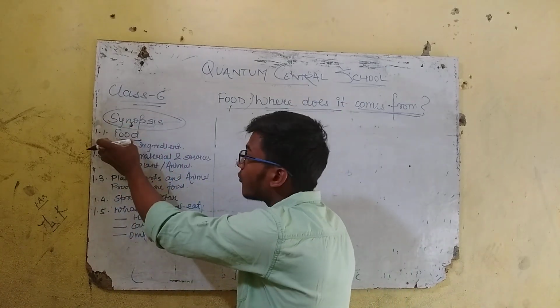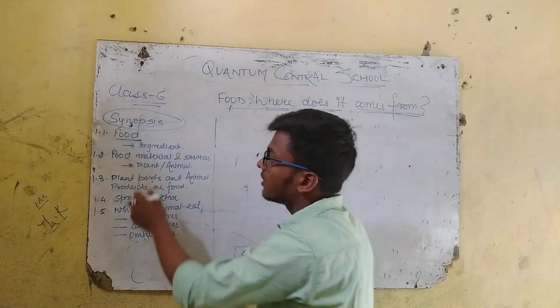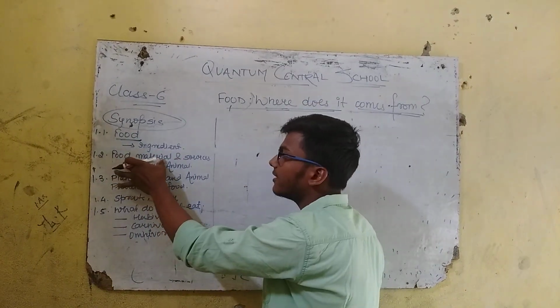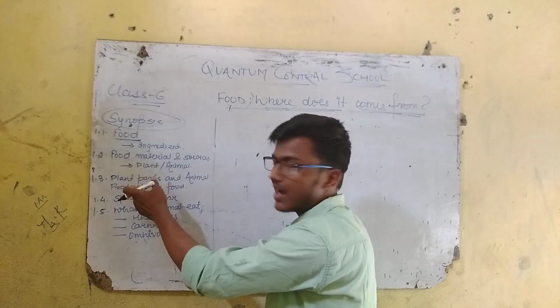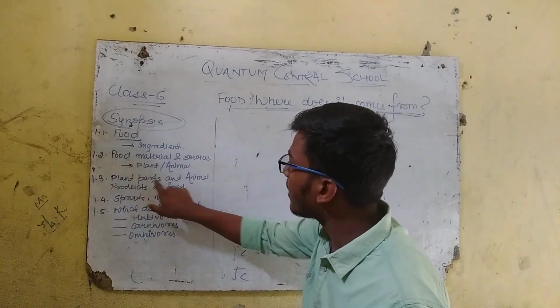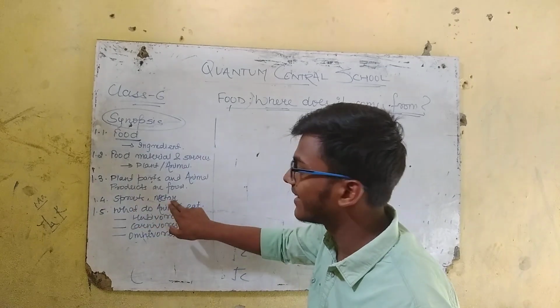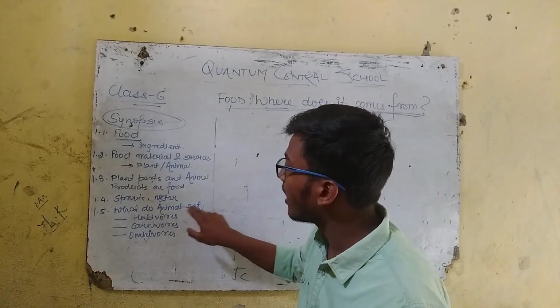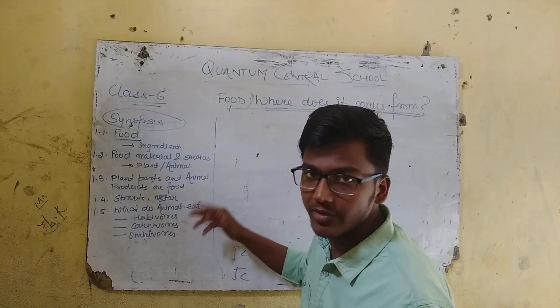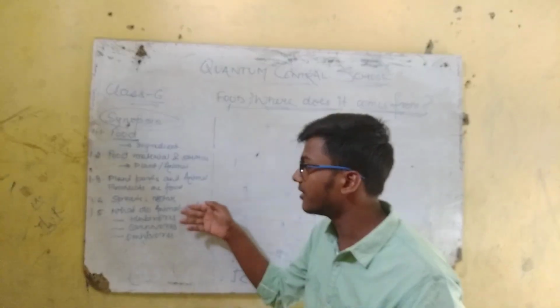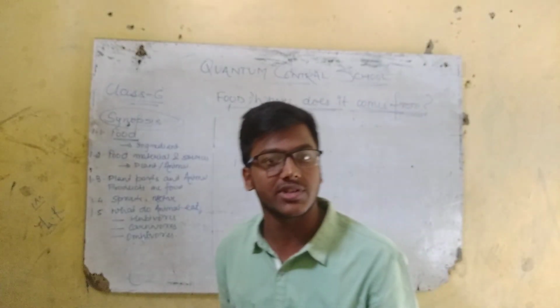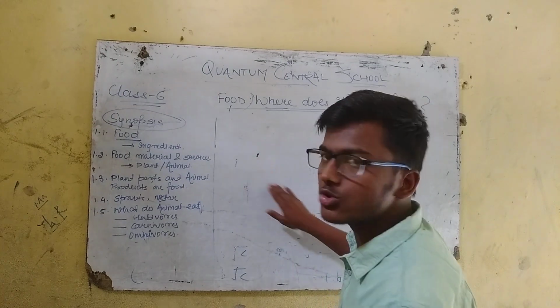First is the food and their ingredient. Then later we will study about food material and sources, that is the plant and animal. Then plant parts and animal products as food. Then we will read about sprouts and nectar. What do animals eat? We will study this, and there we will categorize into herbivores, carnivores and omnivores. So let me introduce you first.